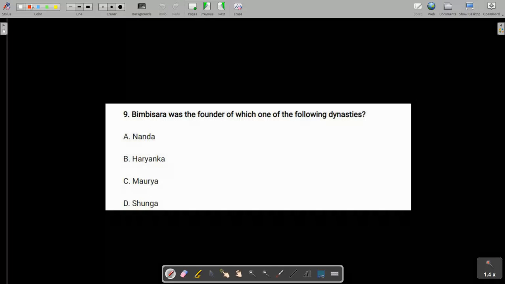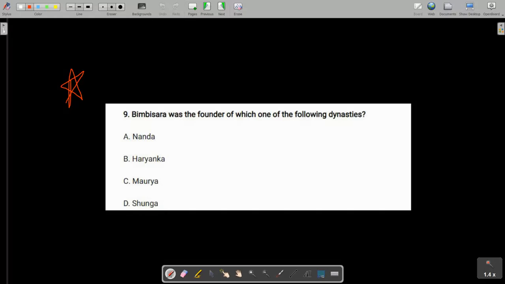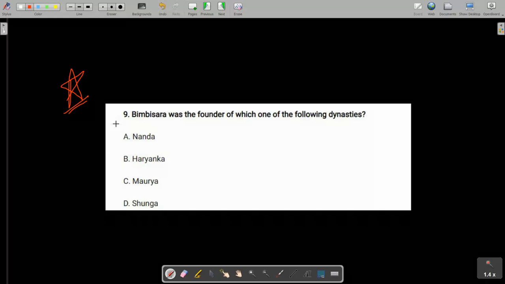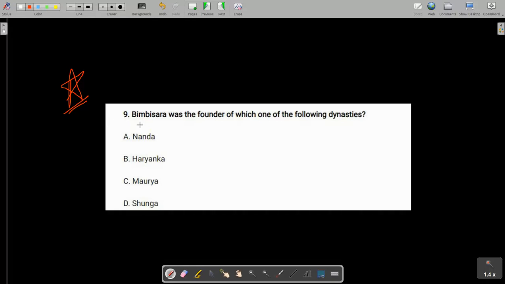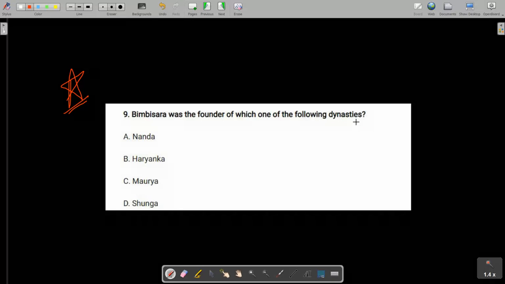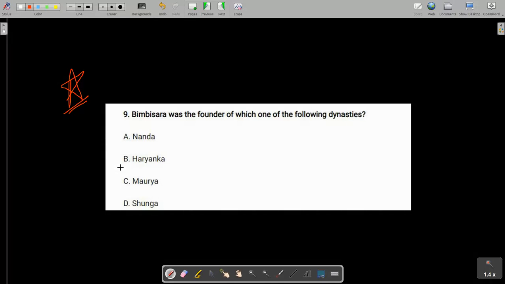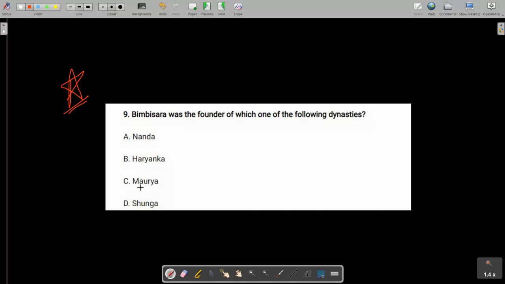But before we start, as usual, one question for the non-technical section, and you have to answer me in the comment box. Bimbisara was the founder of which one of the following dynasties? Your options are: option A, Nanda dynasty; option B, Haryanka dynasty; option C, Maurya dynasty; and option D, Shunga dynasty. So you have to answer in the comment box, and I'm waiting for your answers. So let's start.